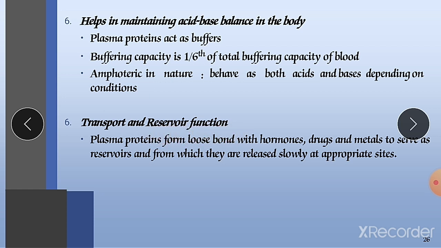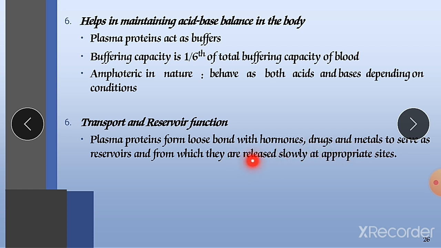So here the plasma proteins form loose bonds with hormones. Transport or reservoir function means it tries to regain the quantity of our plasma proteins. So these plasma proteins form loose bonds with hormones, drugs and metals to serve as a reservoir, from which they are released slowly at appropriate sites. Means they are nothing but the carrier for hormones, drugs and the metals or alkaloids.